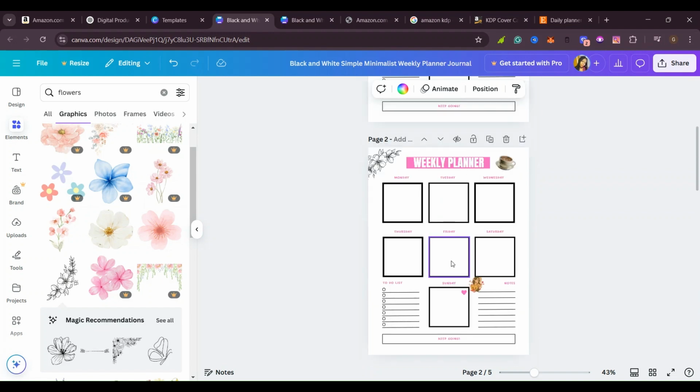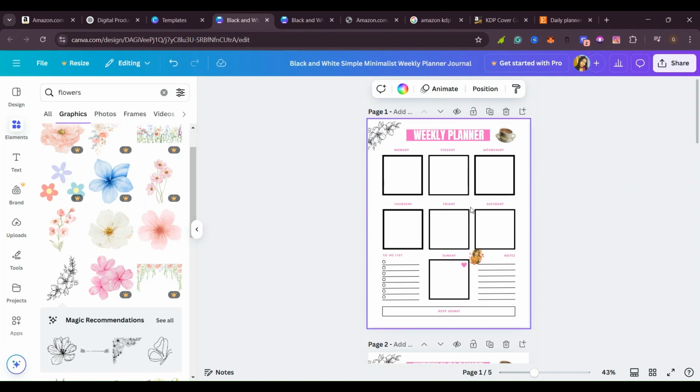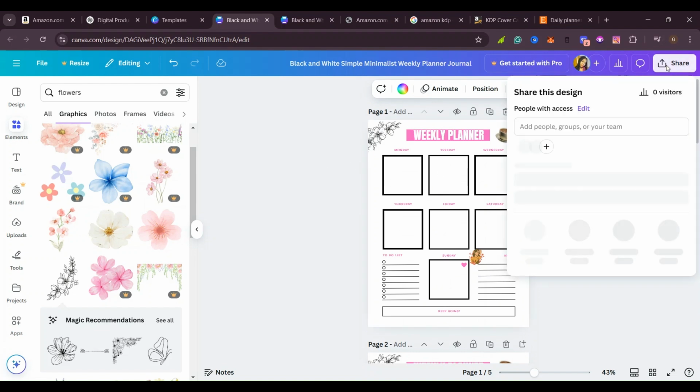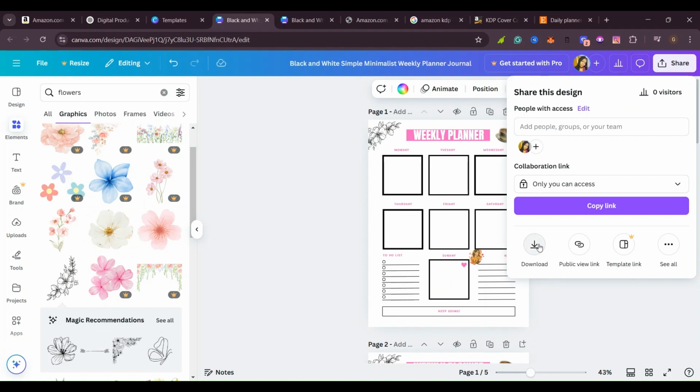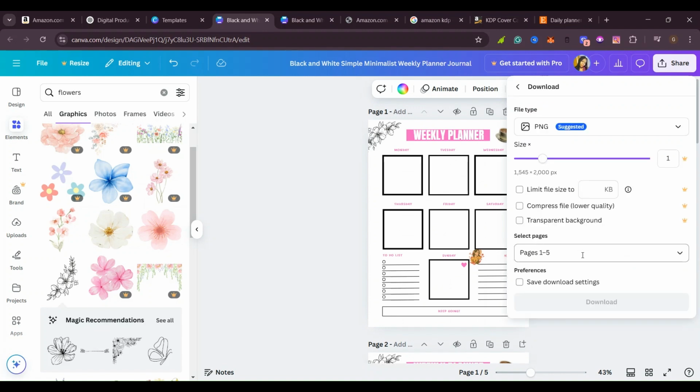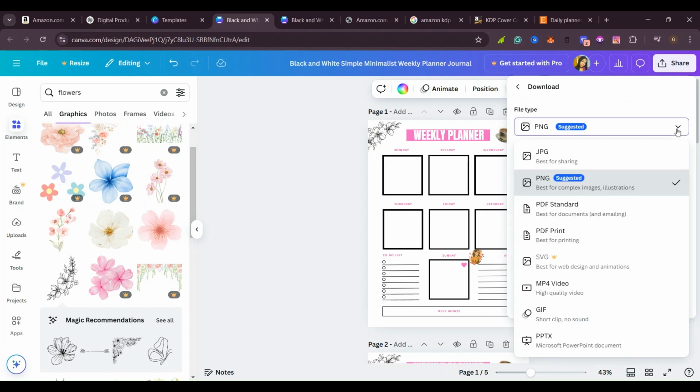Yes. So after you have created your daily planner, you just come here and download or share your book, or you click here where it says download. Remember, you're supposed to have all the pages, and when you click on download, don't download as PNG because it's not accepted on Amazon. You are supposed to download where it says PDF print. Yes, so that's where you click and download your book.